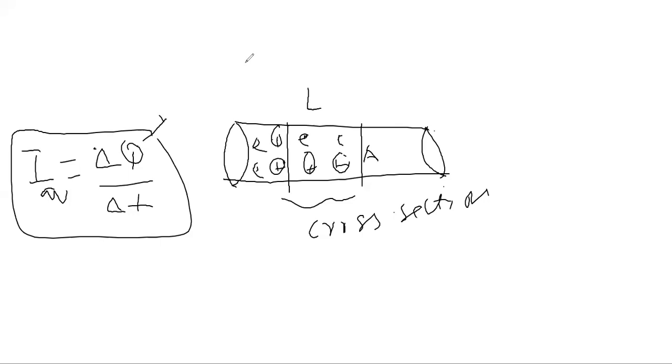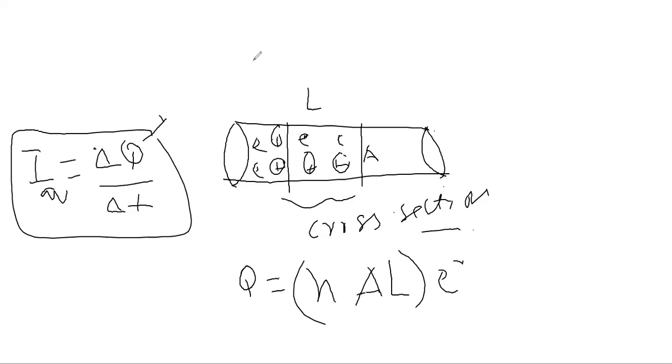then you can calculate the total Q. Q is n, the number of charges, multiplied by the area of the conductor that the charges flow across, and the length of the conductor, multiplied by the charge on each charge carrier.